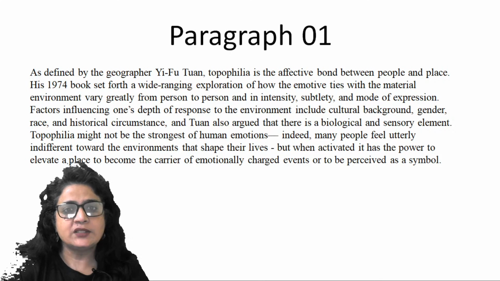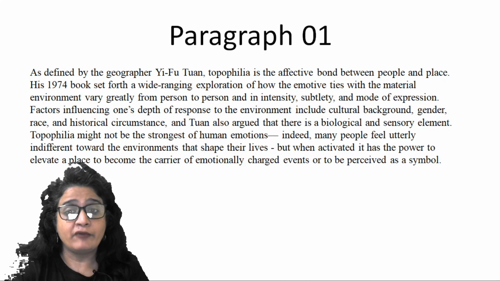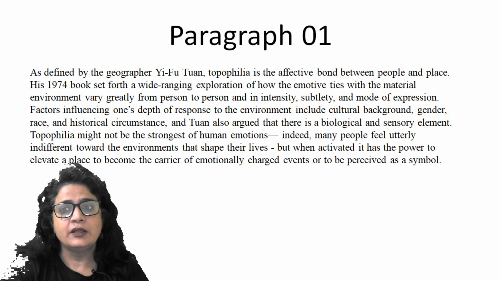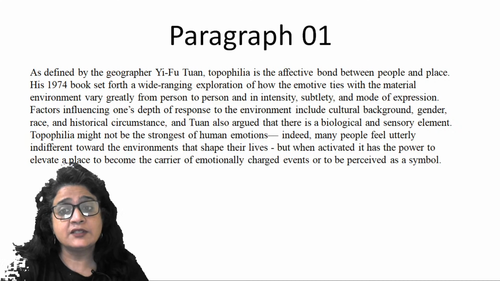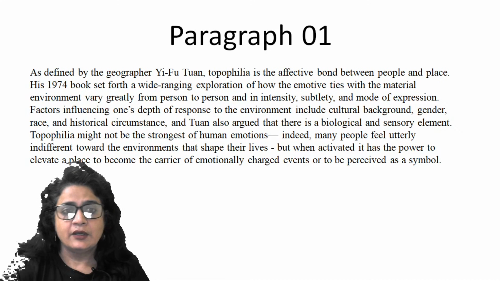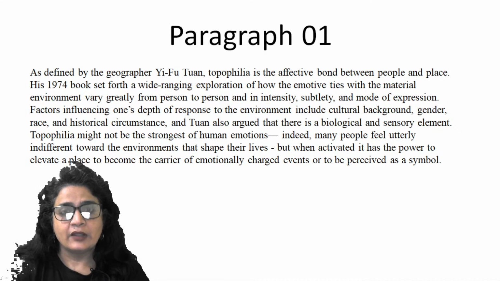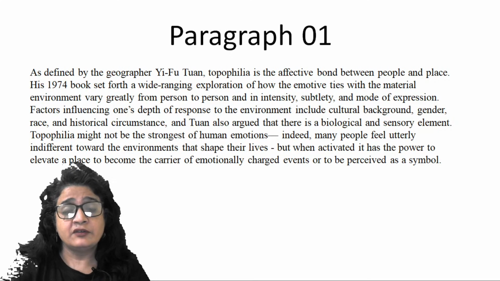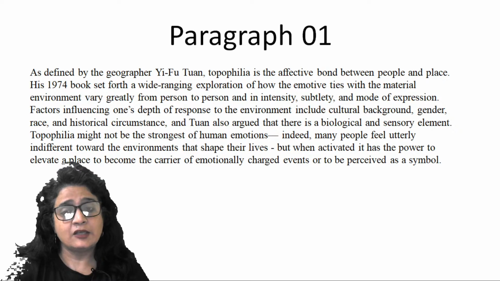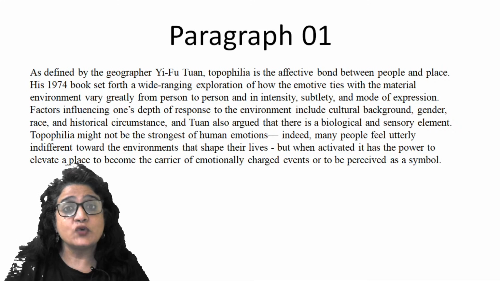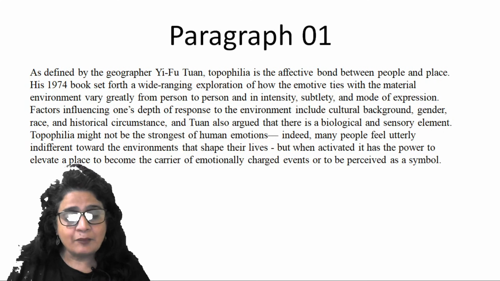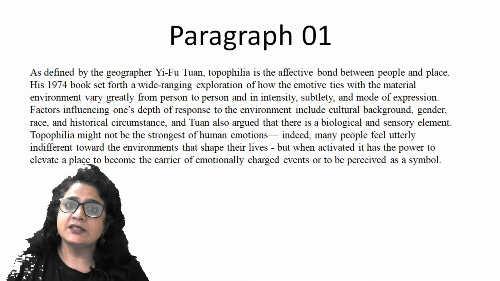Factors influencing one's depth of response to the environment include cultural background, gender, race, and historical circumstances. And one can also argue that there is a biological and sensory element. The way we express our affinity to a place is also influenced by which gender we are, which cultural background we come from, which race we come from, what our historical circumstances have been, and up to some extent, biology and sensory elements.